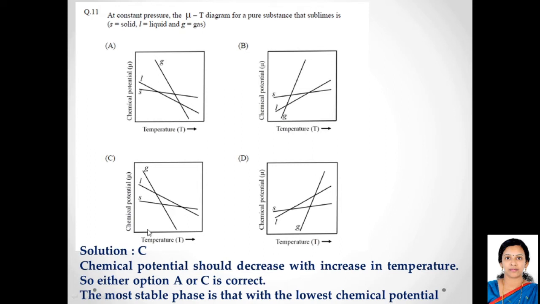When you look at option C, here you find that till this intersection point, again the solid phase is the most stable phase. As you go forward beyond this intersection point, you find that the gas phase has a lower chemical potential. That means from this point onward, the gas phase is the most stable phase. So this point you can consider as the sublimation point. So clearly option C is the correct answer, because this shows that this pure substance is a sublimable substance. So the correct answer is option C.